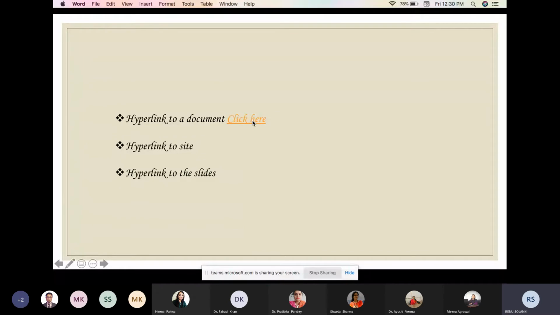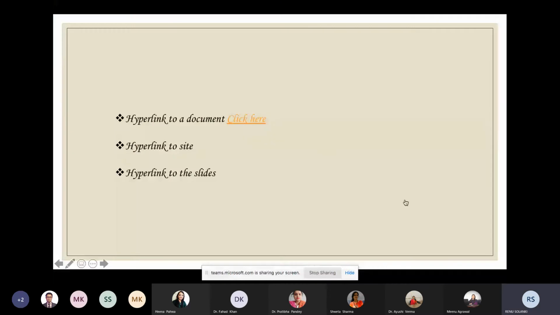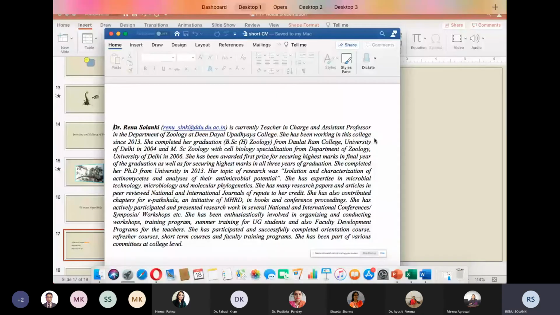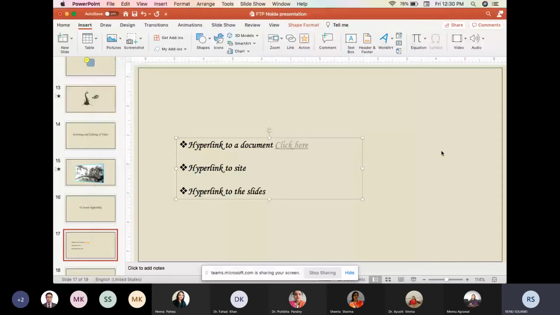It is taking some time in loading the Word. So in the meantime, we can see another option. For example, it is not going back also. And this Word document has been opened. So we can use this for updating a document during a meeting, depending on the suggestions of the members, or if we are making something after discussing in the classroom. Then we can also update the document during the presentation time.